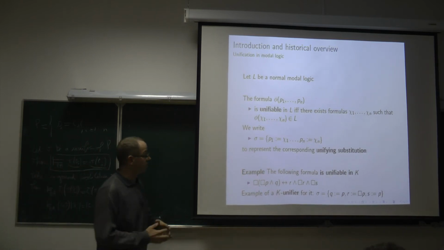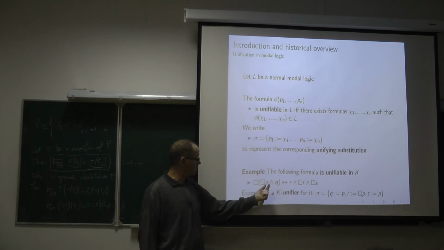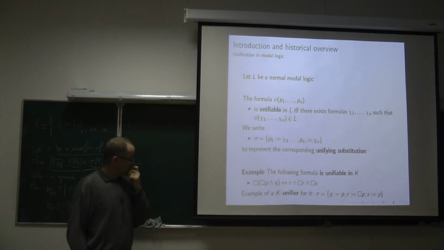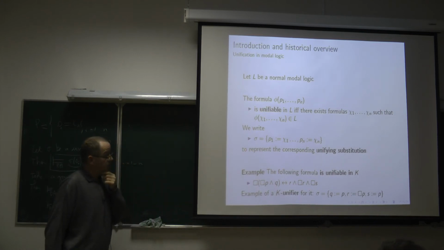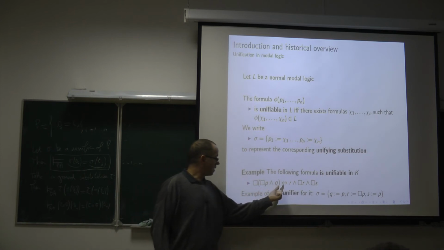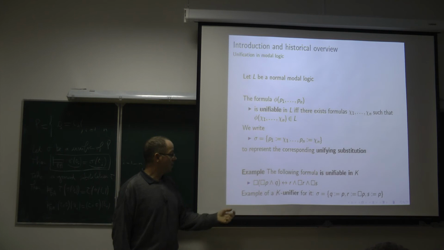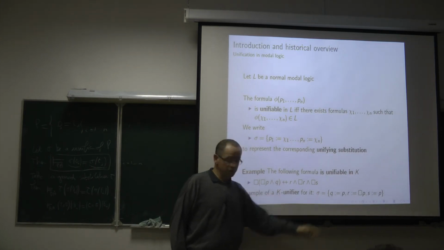Still in the modal logic K, let us consider this equivalence. It contains 4 propositional variables, P, Q, R, S. And this example is coming from the language of description logic FL0, because as you see, there is no negation and disjunction and no diamond. And this equivalence possesses a K unifier, which is this substitution sigma.